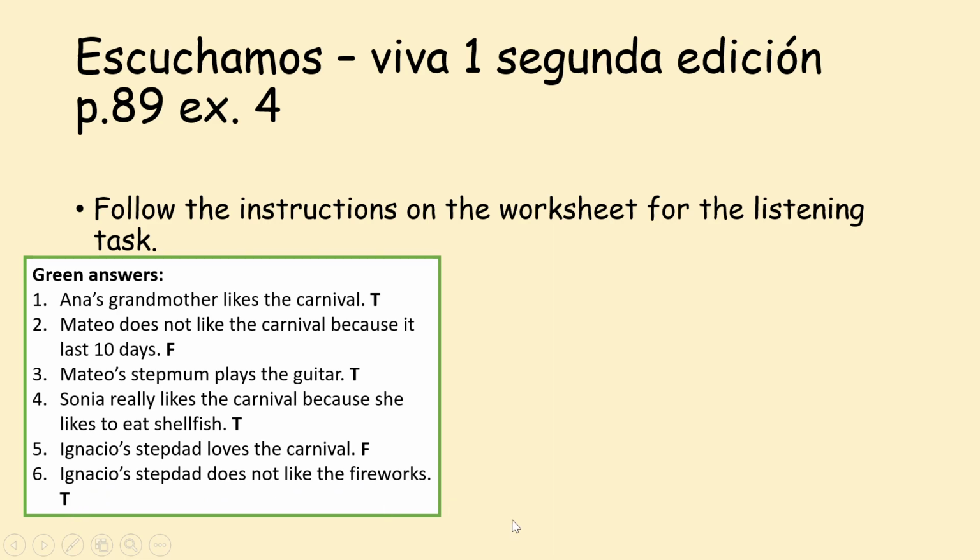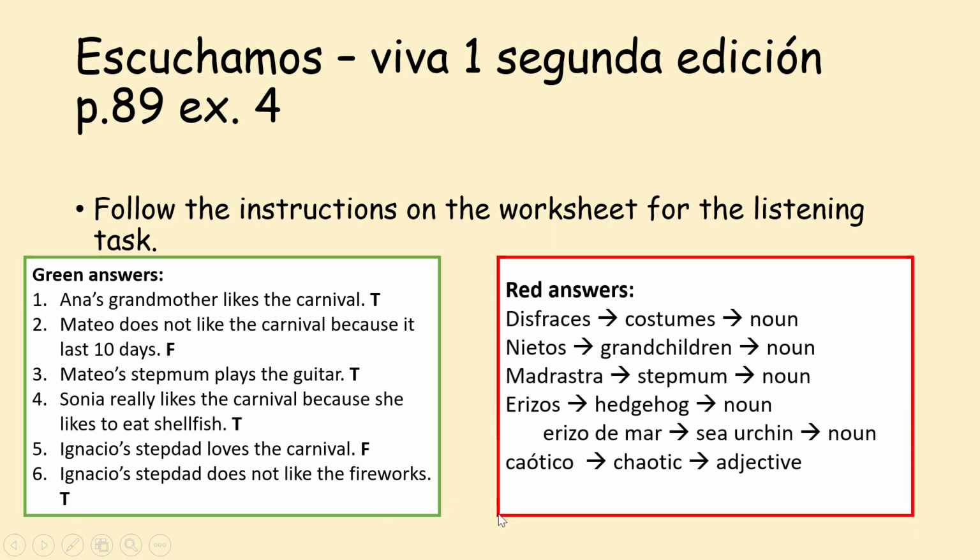That is true. For the red answers, you had to find the Spanish by using the techniques and working out if they're a noun, adjective or verb. Disfraces, costumes, noun. Nietos, grandchildren, noun. Madrastra, stepmom, noun. You probably got this answer here for erizos, which is hedgehog.